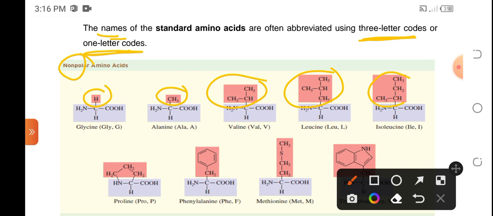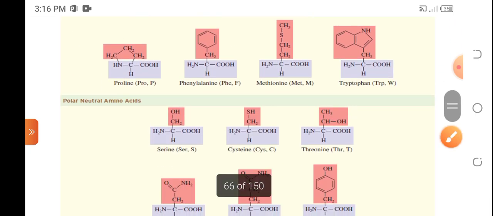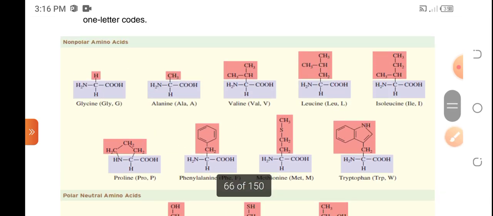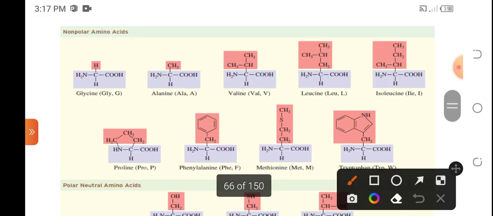Okay, because of the saturated carbon atoms here, it is nonpolar. Or the reason why it is nonpolar, aside from this chain of carbon atoms, is the benzene or the aromatic ring.